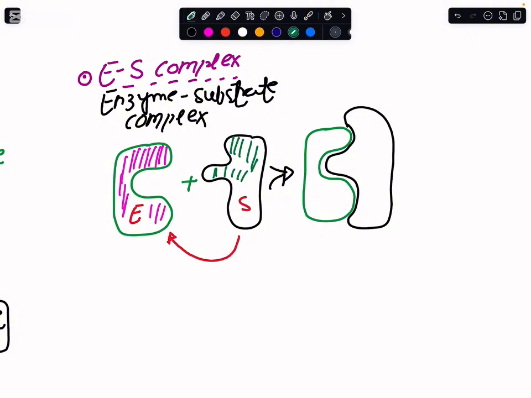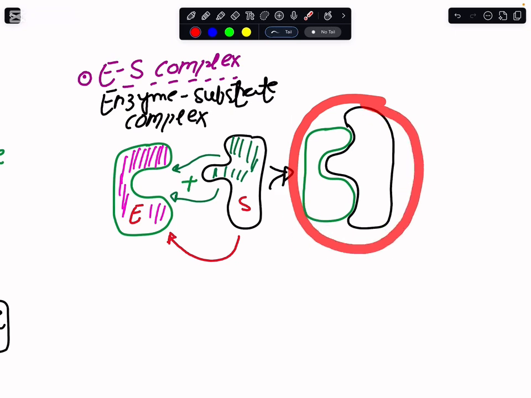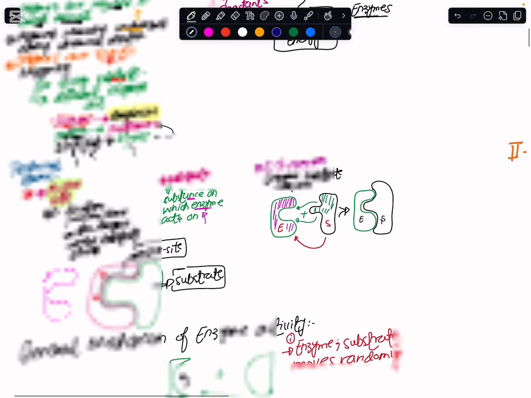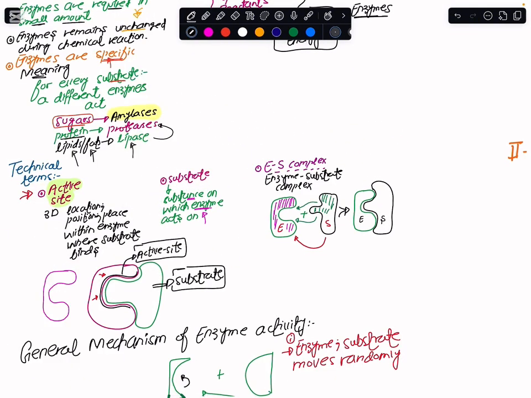So this substrate would come and bind into the enzyme's active site, and as a result we make a complex. And that complex that we have made is called an enzyme substrate complex.